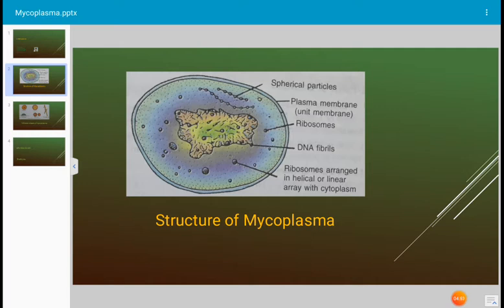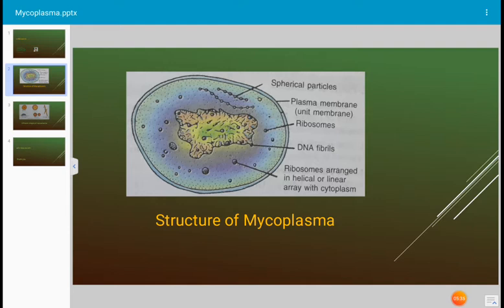At that time a plant pathologist, Doi, D-O-I, Doi et al. (et al. means his associates), in 1967 reported that the mycoplasma also causes diseases of plants. They gave a list of plant diseases caused by mycoplasma: aster yellows disease, potato witches' broom, dwarf disease of mulberry, and spike disease of sandalwood. All these are diseases caused by mycoplasma, as reported by plant pathologists.